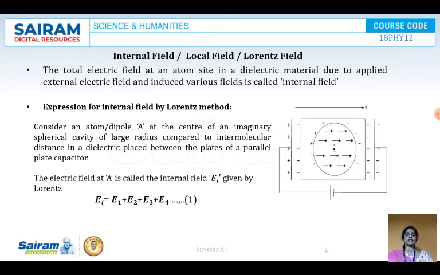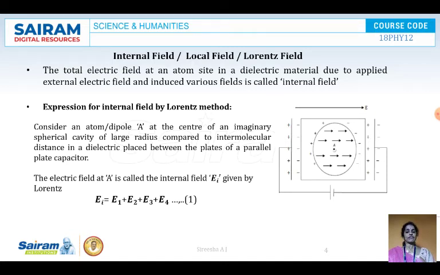Always remember, the dielectric is placed between the plates of the parallel plate capacitor. The distance between the two plates is filled with the dielectric material. That is what is meant here, and you can look at the figure over there. In between the two plates, there is a dielectric material.